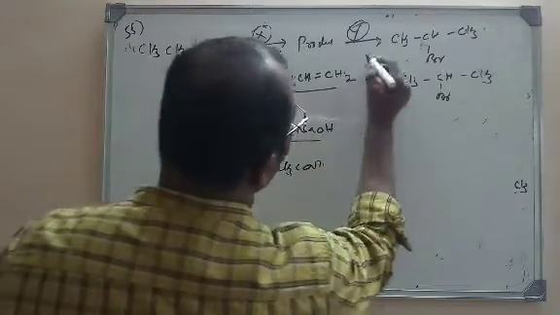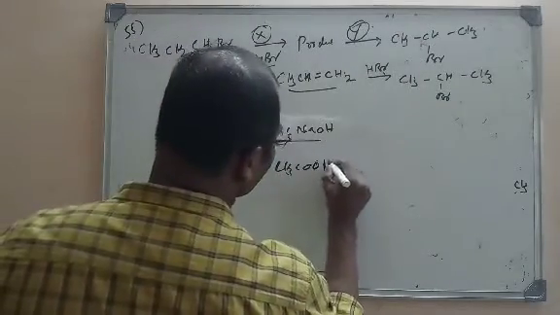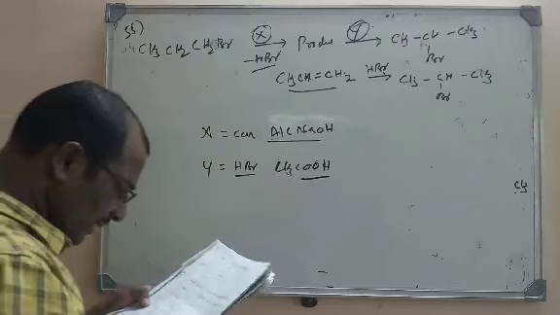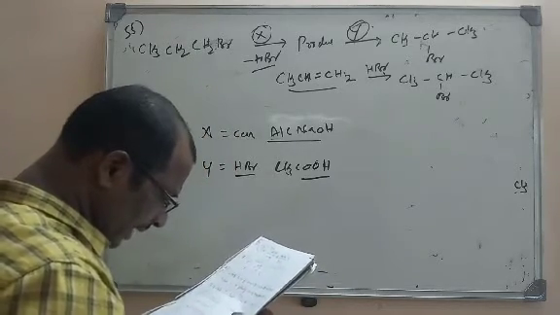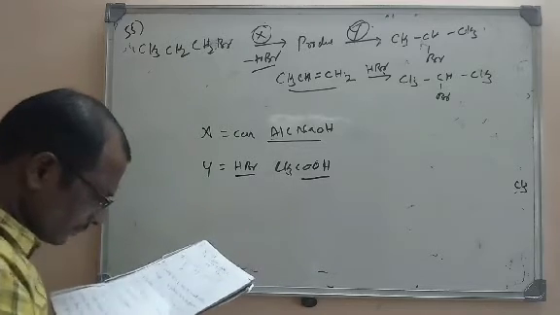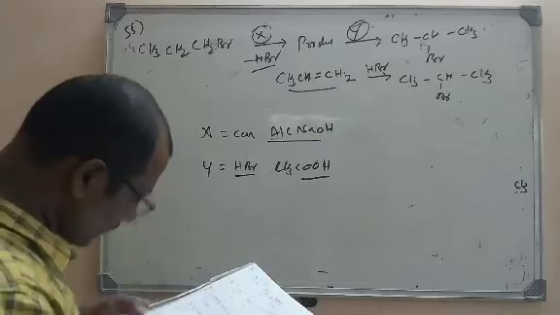Why? Because here HBr is added, so HBr in acetic acid is the right condition. So X is concentrated alcoholic NaOH at 80 degrees centigrade and Y is HBr in acetic acid at 20 degrees. This is the right option.